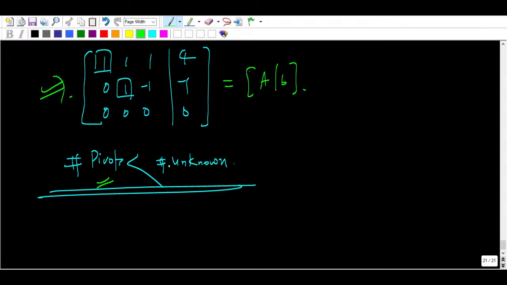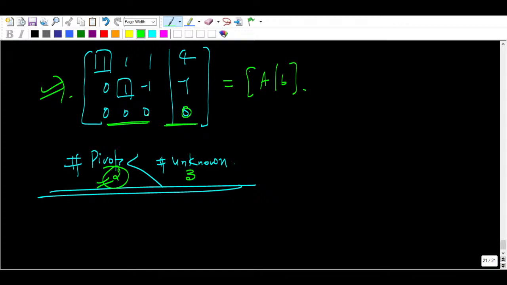It does not mean that there will not be a solution; there can be a solution. There are 3 unknowns and 2 pivots, but still the solution will exist because it is entirely 0 here.